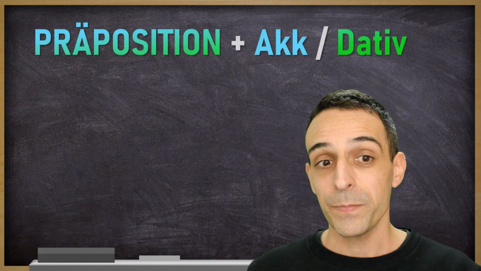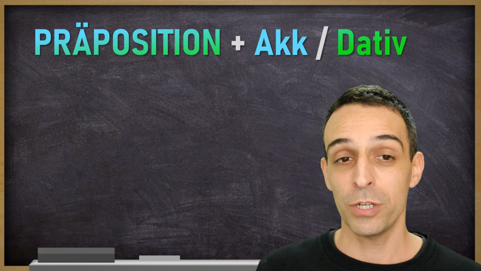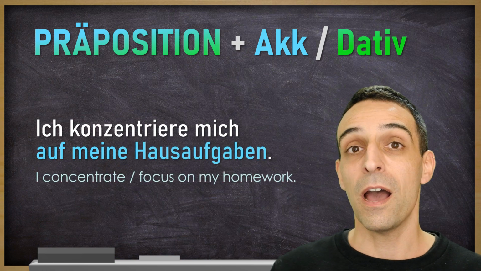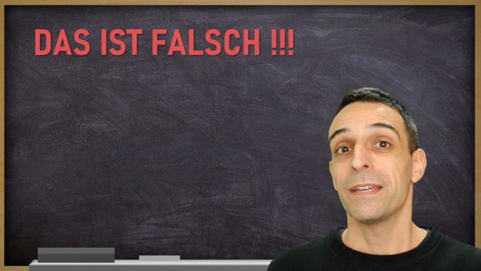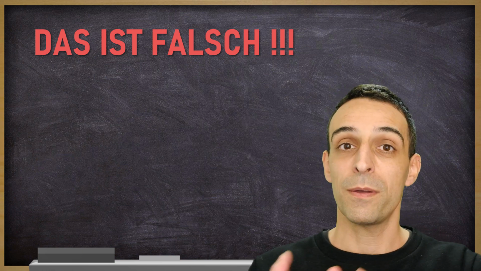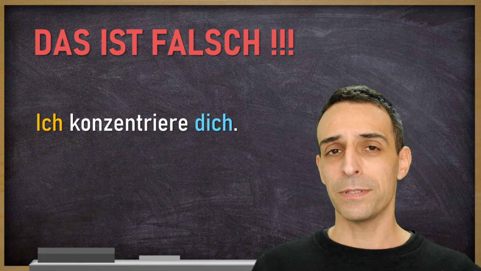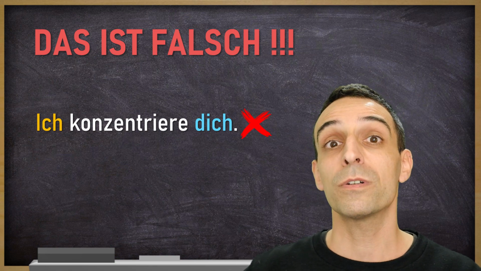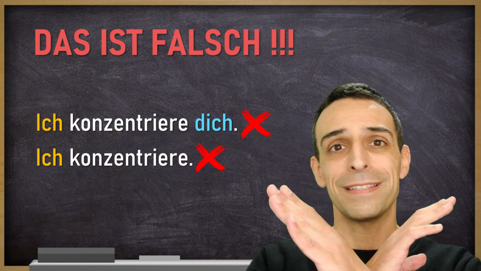Nummer 2. They also often, not always, come together with a preposition and a certain case. Ich konzentriere mich auf meine Hausaufgaben. Nummer 3. It's not possible to change the reflexive pronoun into another person which doesn't match the subject. Ich konzentriere dich. This is wrong. It's also wrong to not mention it. For example, ich konzentriere. Das ist falsch.